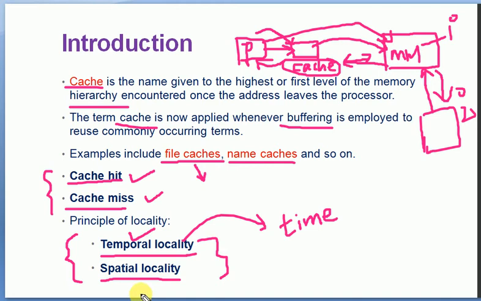Then the next one is spatial locality. Spatial locality is related to the place where the data is residing. So temporal is related to time and spatial is related to location. That means the space where the data is residing, so nearby data, based on the location where the data is actually placed. So based on these two concepts, we have the usage of cache memory within our computer system.